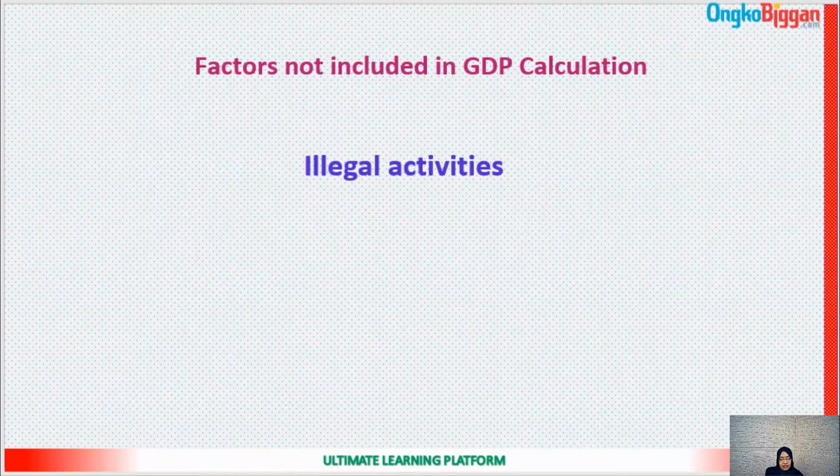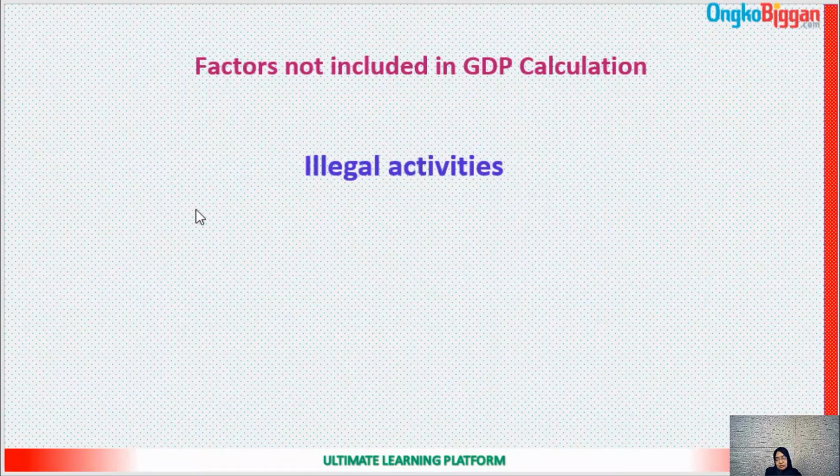It is not at all acceptable, and it is legally against the law and not acceptable in society. So with this kind of activity, whatever the income or production comes, we will not include them in GDP.